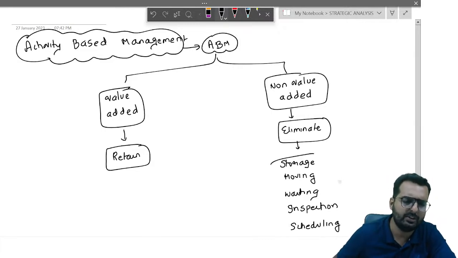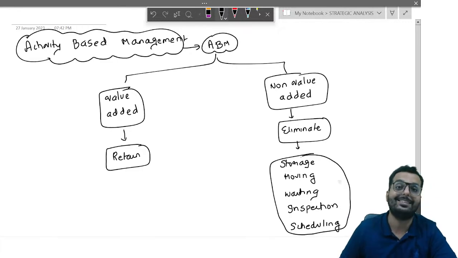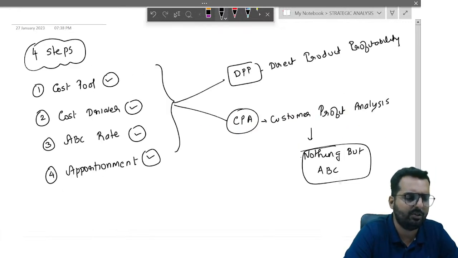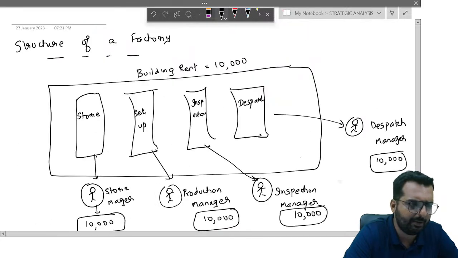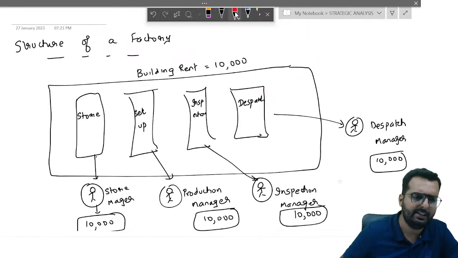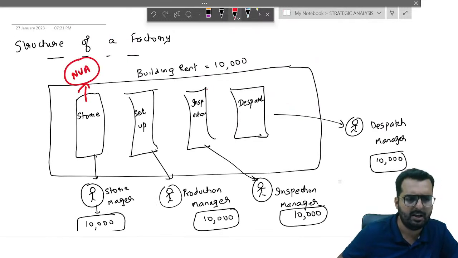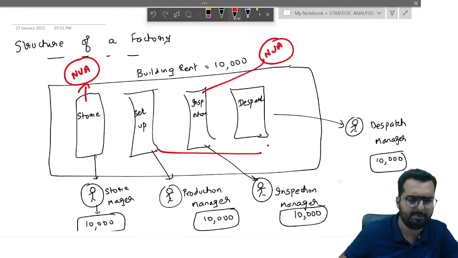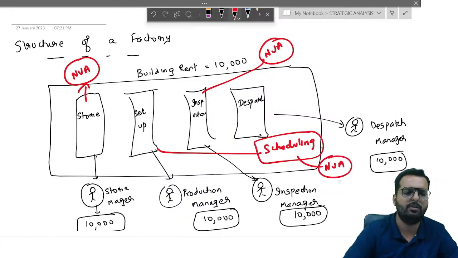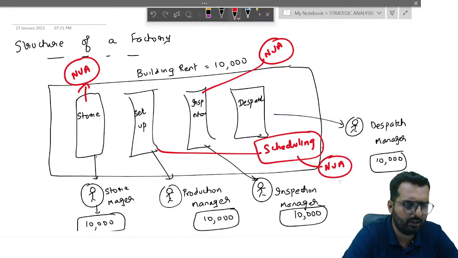So according to this textbook, all these things are non-value added. So let me go back to my diagram that I have drawn for you. In this diagram, the store is non-value added. Inspection is non-value added. Setup, if you're doing some scheduling for setup, that scheduling again will turn out to be non-value added. Are you all clear with this part now?